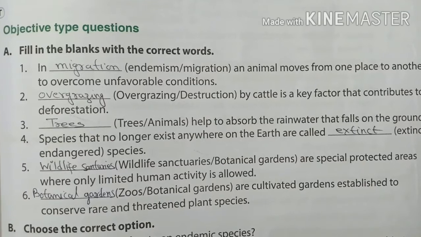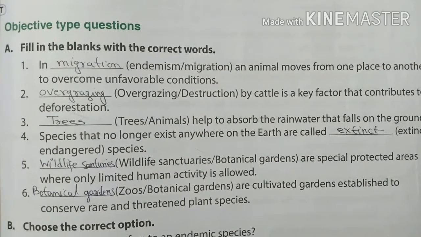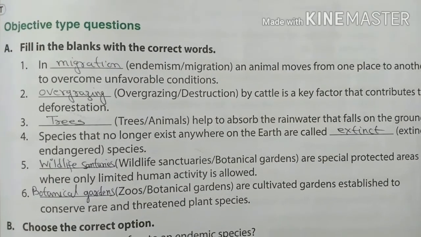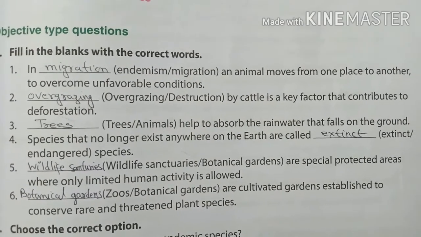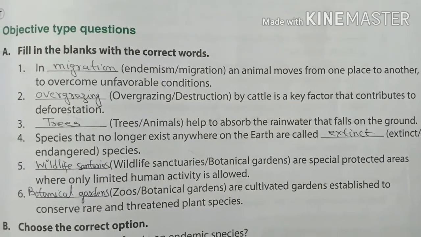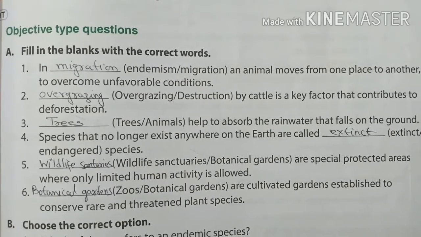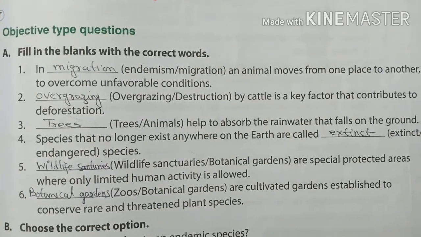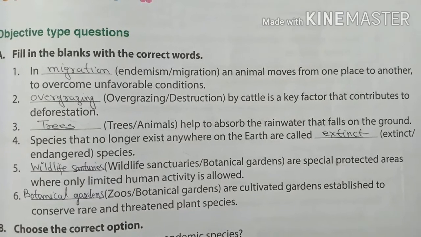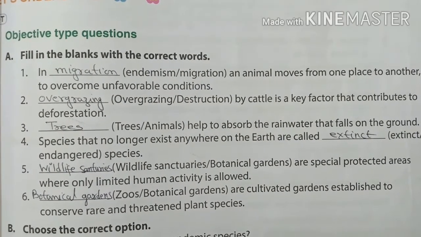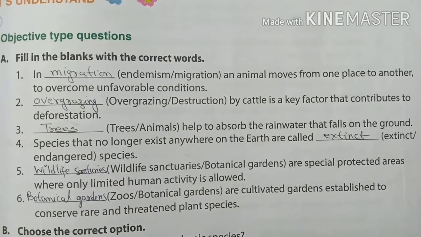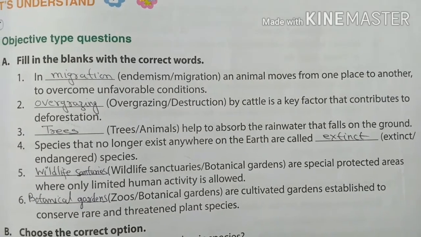Okay, so next is from chapter number 6, that is Conservation of Plants and Animals. First is fill in the blanks. In migration, an animal moves from one place to another to overcome unfavorable conditions. Number 2, overgrazing by cattle is a key factor that contributes to deforestation. Number 3, trees help to absorb rain water that falls on the ground.